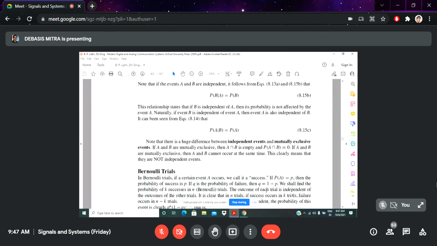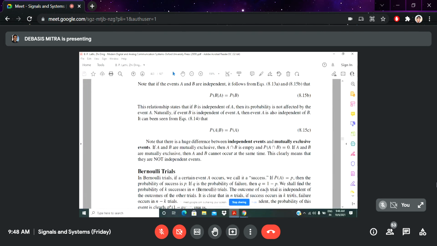Okay. So mathematically, think of two phenomena or two events, A and B. If the events A and B are totally independent, that means no function, no relation between these two. This difference can be classified in two ways: one is independent events, another is mutually exclusive events.